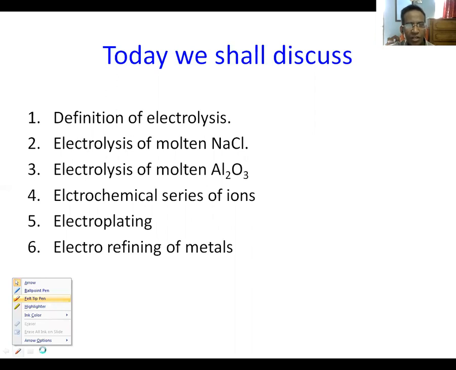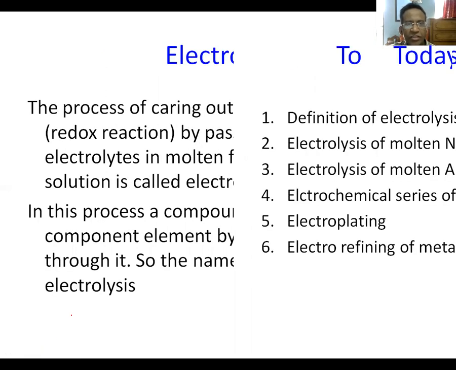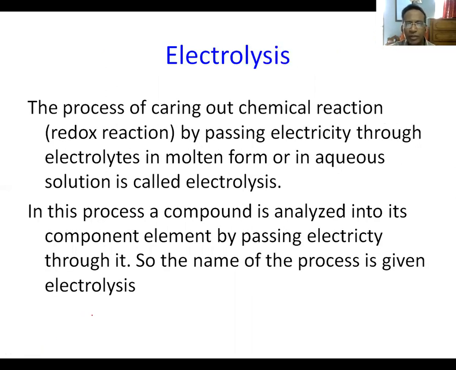Let us start with the definition of electrolysis. The process of carrying out chemical reaction, that is redox reaction, by passing electricity through electrolytes in molten form or in aqueous solution is called electrolysis. In this process, a compound is analyzed into its component element by passing electricity through it. So the name of this process is given electrolysis.